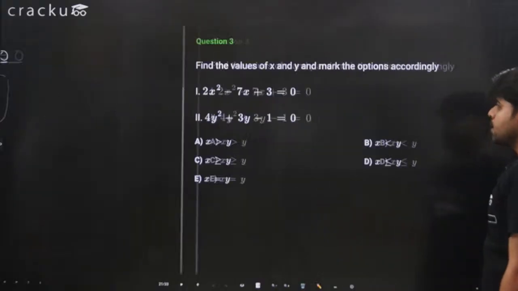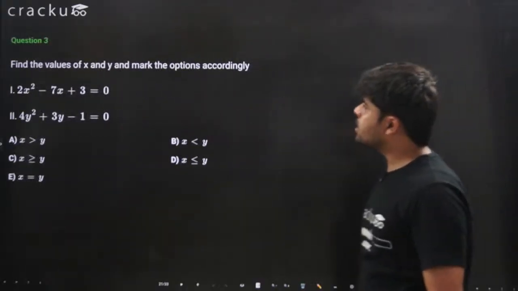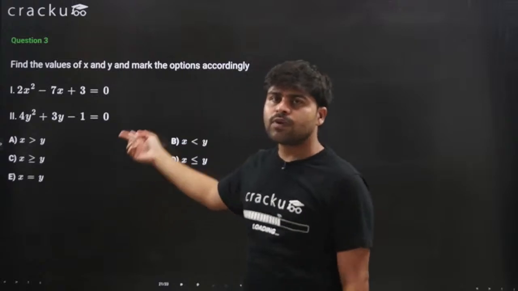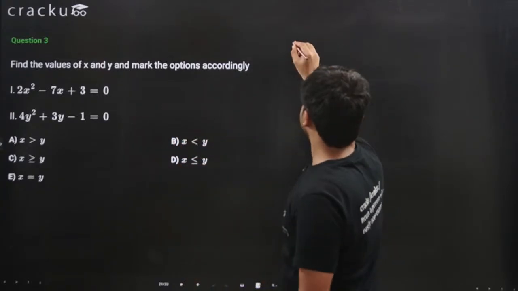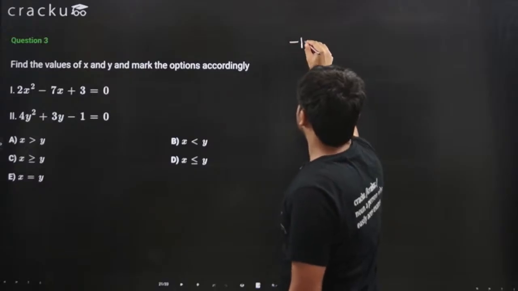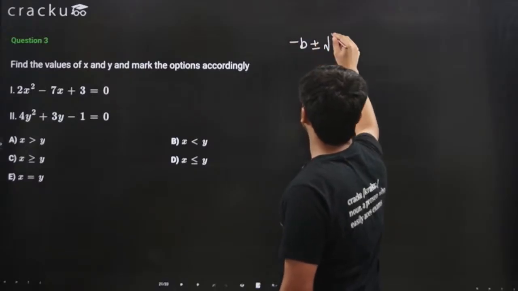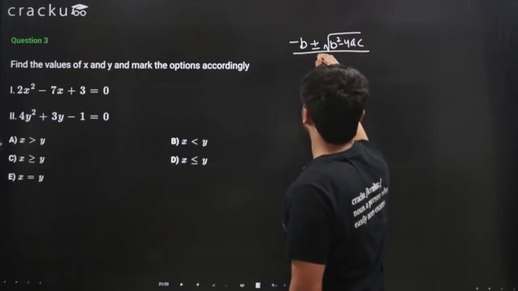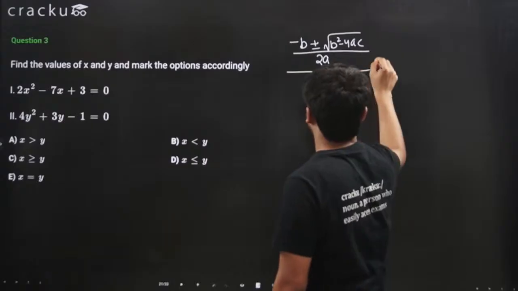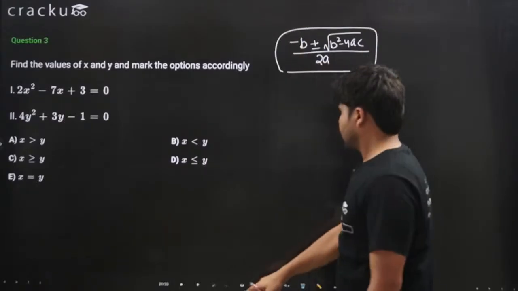Okay. This is another question. You can use the quadratic formula to find the roots here. I'll turn on the timer. You have 2 minutes. Before I turn on the timer, let me just write the formula here. This is minus b plus minus square root of b squared minus 4ac, over 2a. This is the formula you have to use. Okay, the time starts now.